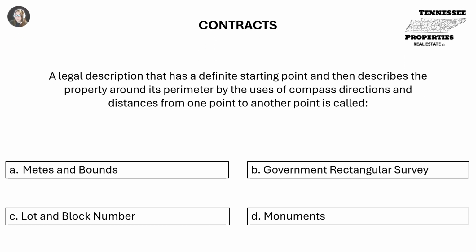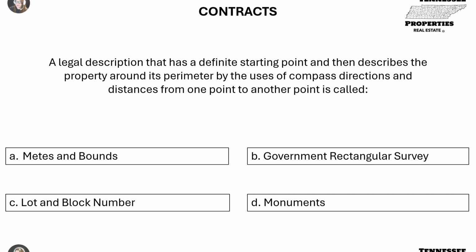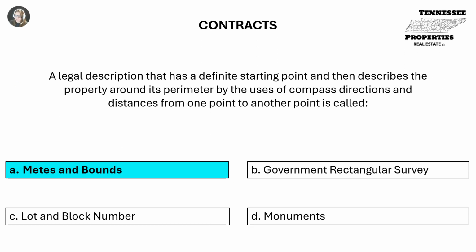A legal description that has a definite starting point and then describes the property around its perimeter by the uses of compass directions and distances from one point to another point is called A. Metes and bounds. B. Government rectangular survey. C. Lot and block number, or D. Monuments. A. Metes and bounds.